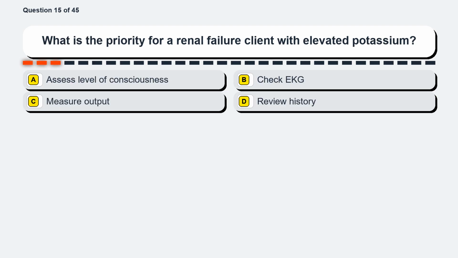Question 15. What is the priority for a renal failure client with elevated potassium? Option A, assess level of consciousness. Option B, check EKG. Option C, measure output. Option D, review history.